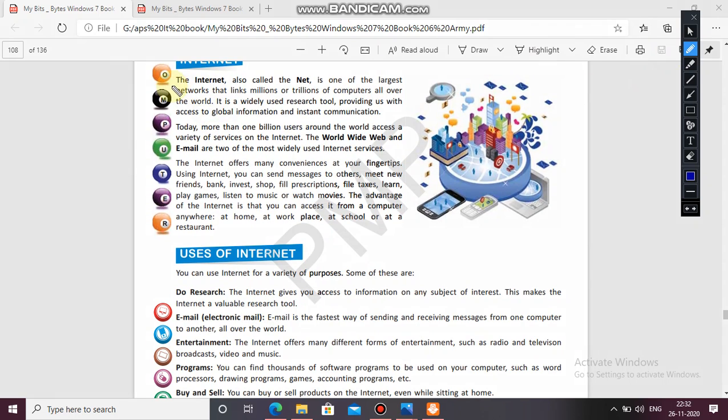Internet is also called the net. It is one of the largest networks that links millions or trillions of computers all over the world. Till here, that is the first long answer. Or you can also add, it is a widely used research tool providing us with access to the global information and instant communication. The whole paragraph you can write in your answer, because it's a long answer. I hope it is clear to you all.